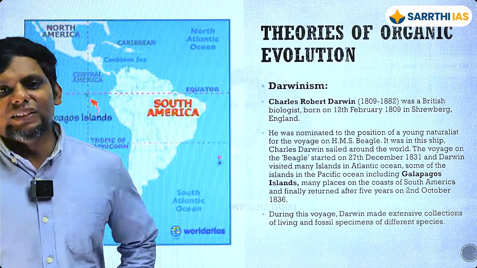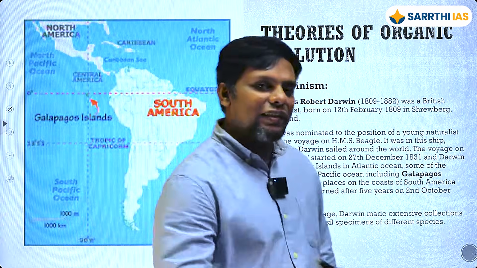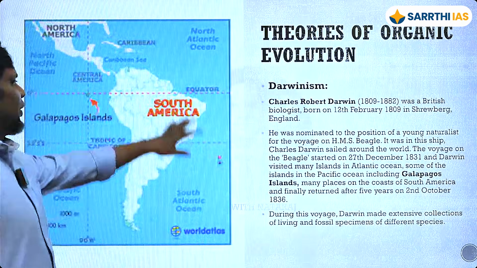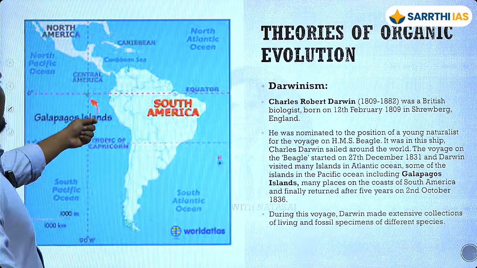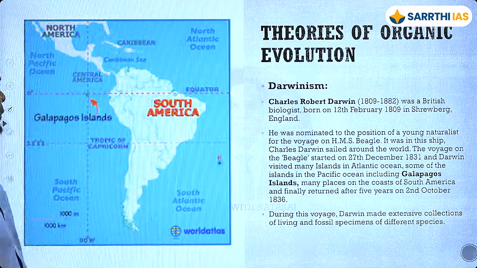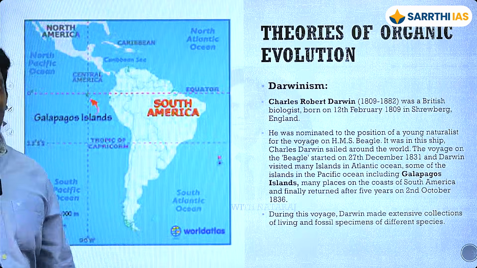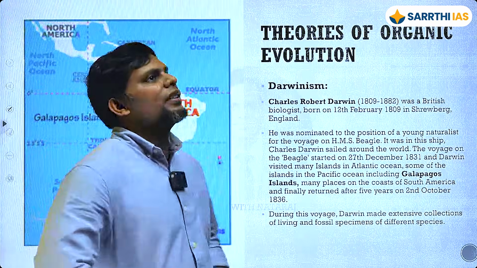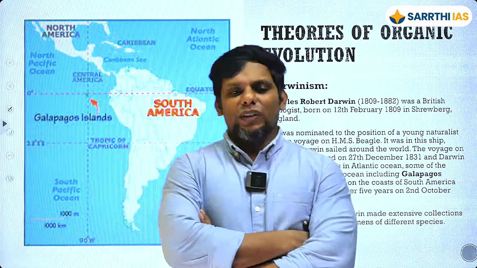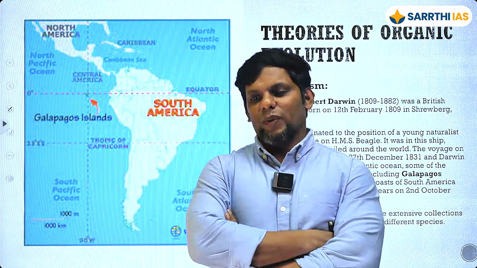Okay? See, Charles Darwin, this entire thing, I'll start with his life history. And it has something to do with South America, especially an island that is a little far off from South America, maybe 600 miles or so off the western coast of South America. And we'll come here and talk about how we reach here. See, Charles Darwin was born somewhere in the early 1800s, right? So just around the time when Lamarck was coming out with his idea. So this is where Charles Darwin was born.